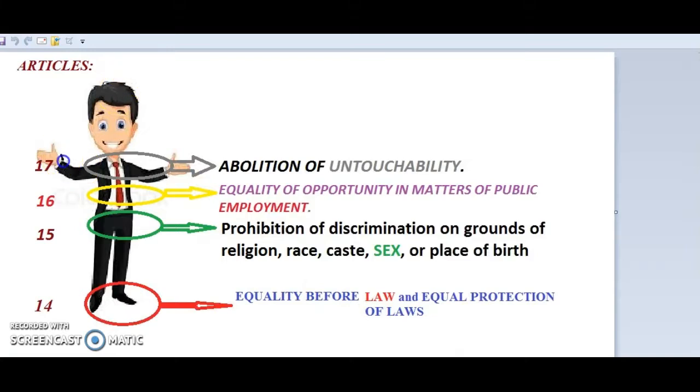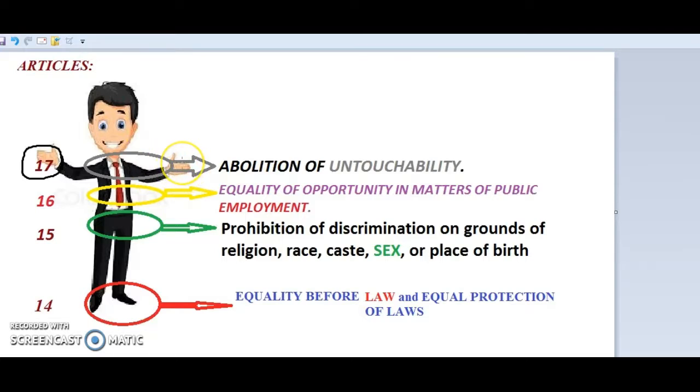Article 17 especially talks about untouchability. Article 17 is abolition of untouchability and prohibition of its practice. We can simply compare it with this portion, that is, we can touch with our hands.